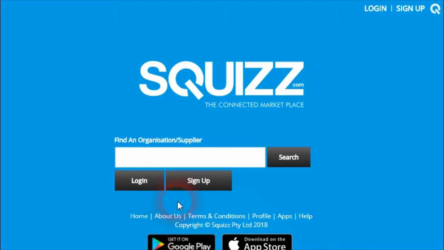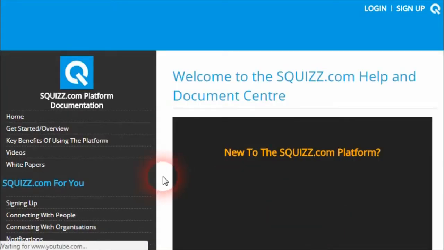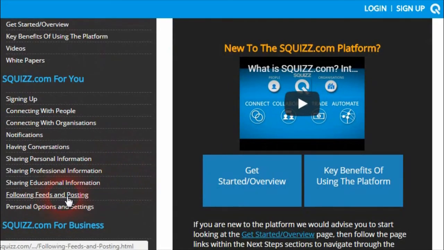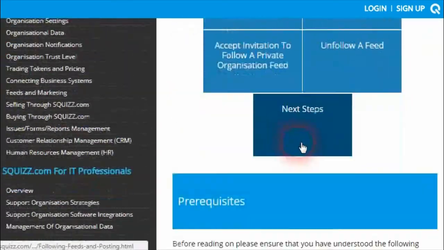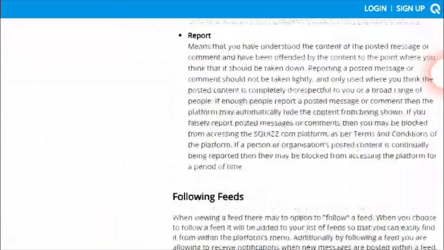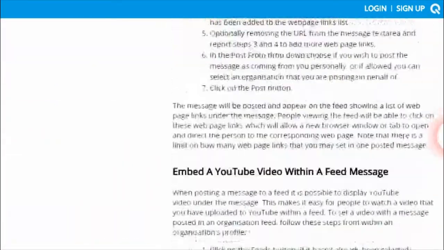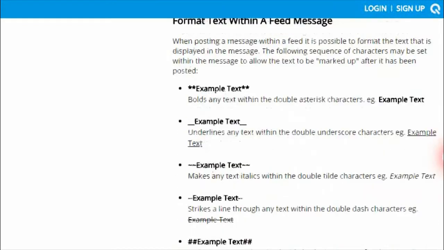Now, if you wish to find out more information about the news feed or feeds in general, click on the help link in the footer bar of the homepage, then scroll down and click the following feeds and posting link under the Squizz.com for you section. You can find more information about how to create feeds and how to use feeds within this section, as well as how to format messages and the content of messages.